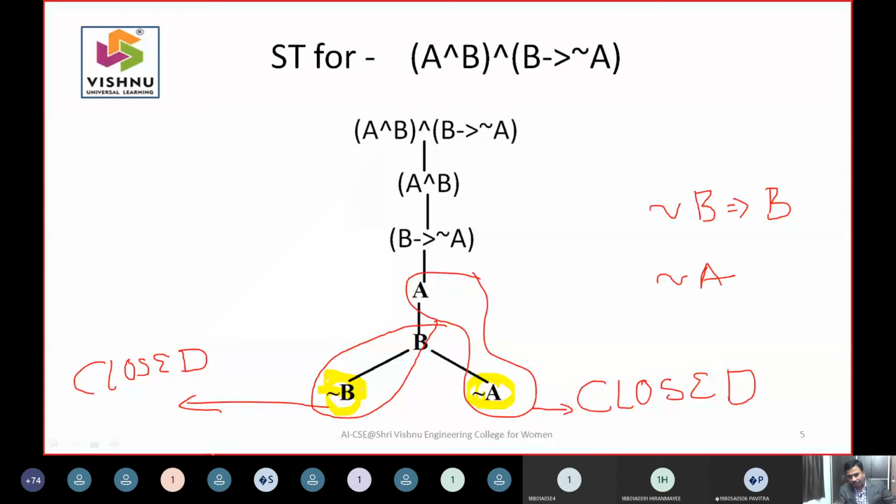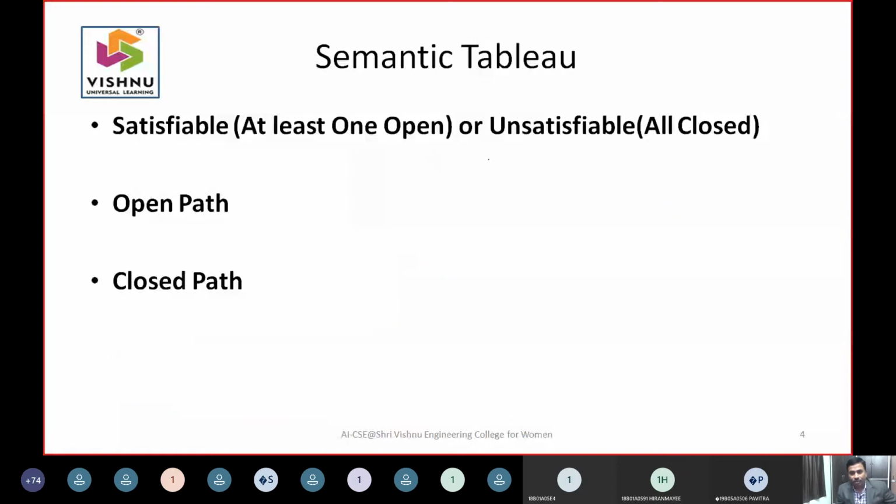If you have negation of A and A in some path, obviously that is closed. When all the paths are leading to closed, then the output is unsatisfiable. That's what it is.